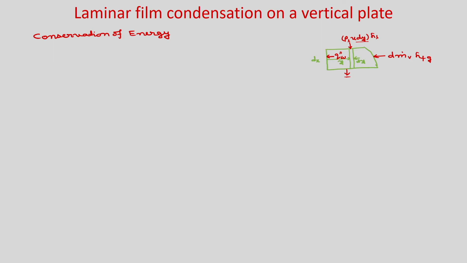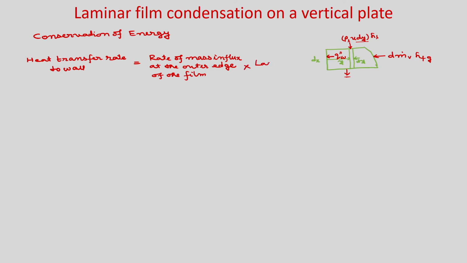So, conservation of energy, if you write it, it will be: heat transfer rate to wall is equal to rate of mass influx at the outer edge of the film into latent heat per unit mass.